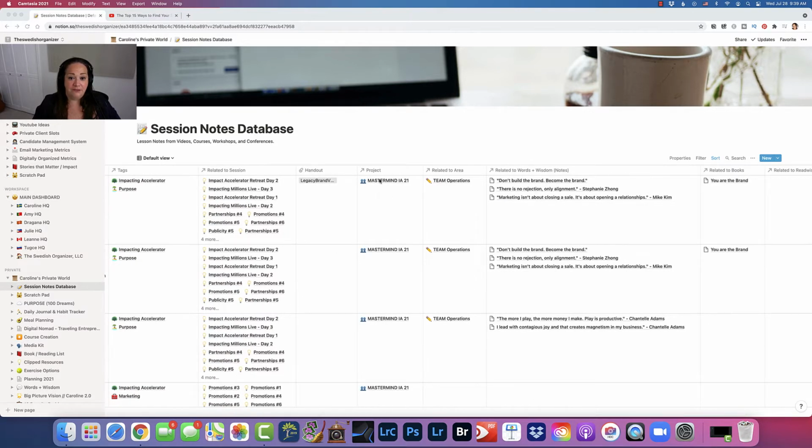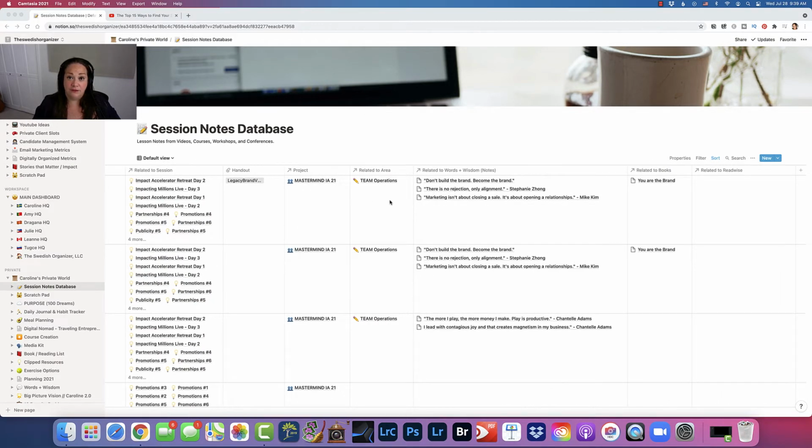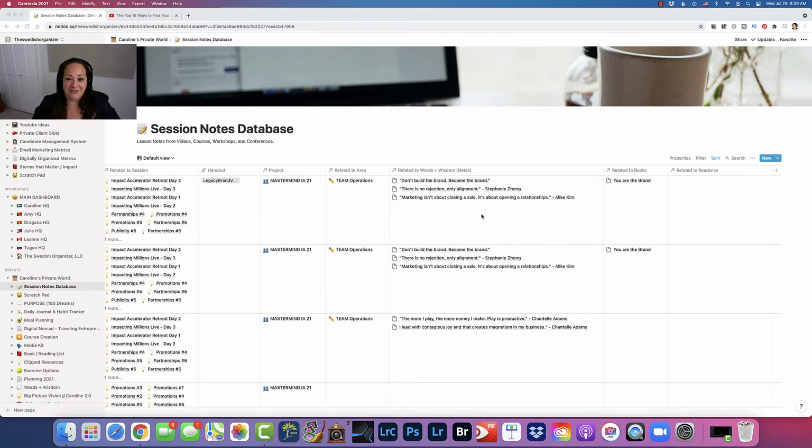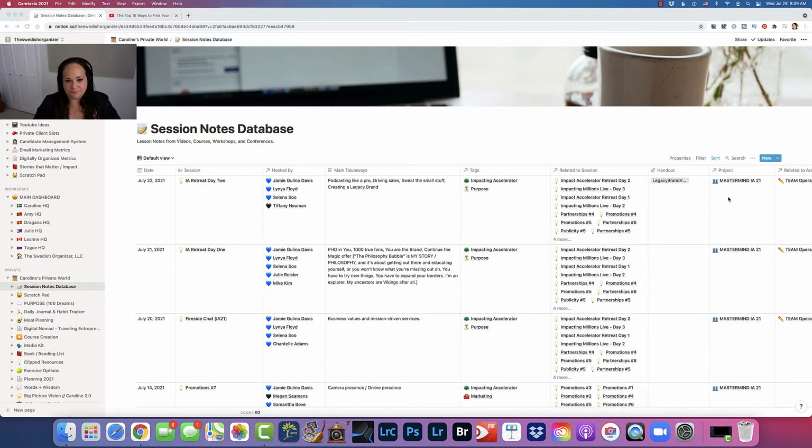I have if it's related to a project that I'm working on or an area of responsibility that we have in the business. I have also a relational database here for words of wisdom, meaning quotes and good ideas, basically good phrases that I want to somehow repurpose or just remember. I also have it related to books that I'm reading and Readwise for notes on those books. So that's the basic layout of it.